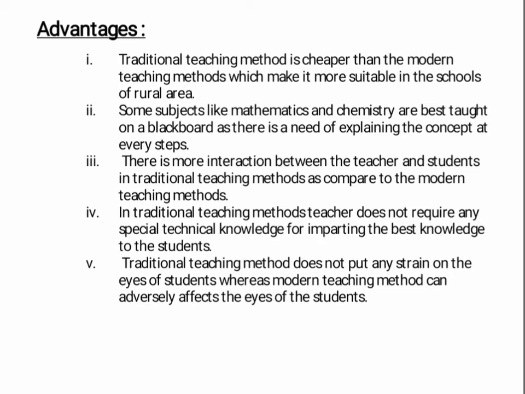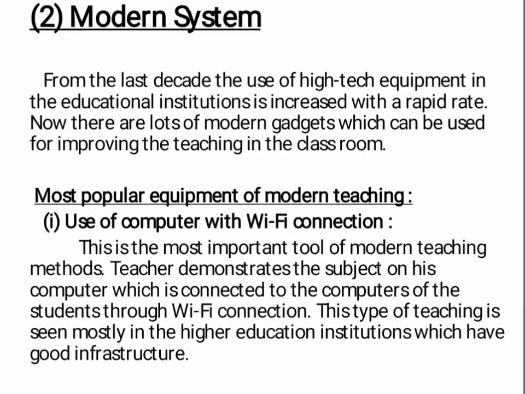There is more interaction between the teacher and students in the traditional teaching method as compared to the modern teaching method. In traditional teaching methods, the teacher does not require any special technological knowledge for imparting the best knowledge to the students. Traditional teaching does not put any strain on the eyes of students, whereas modern teaching methods can adversely affect the eyes of the students.